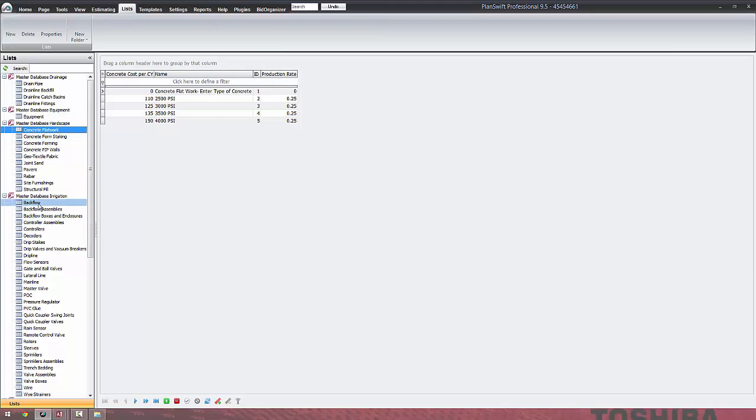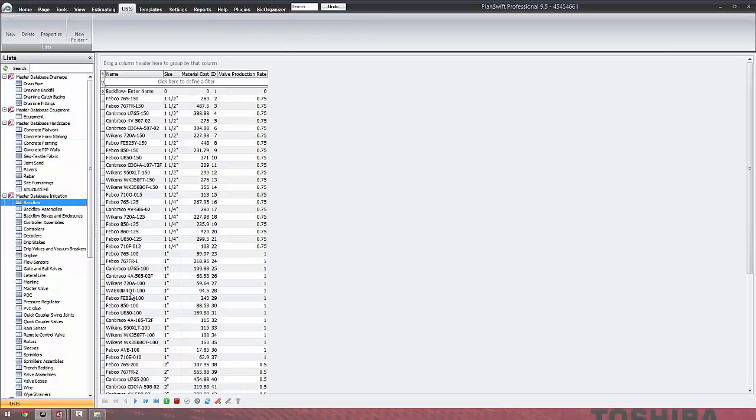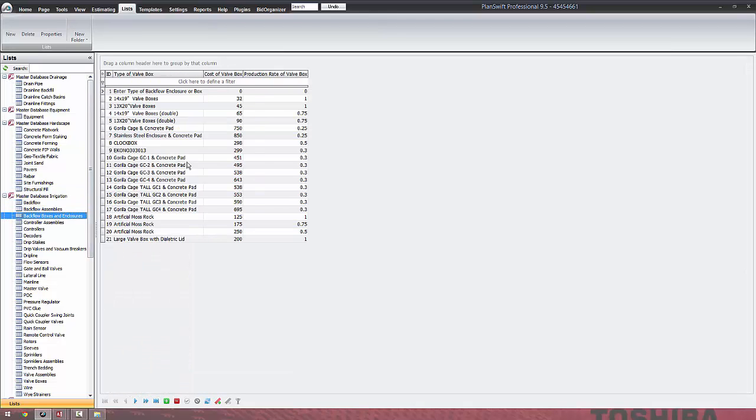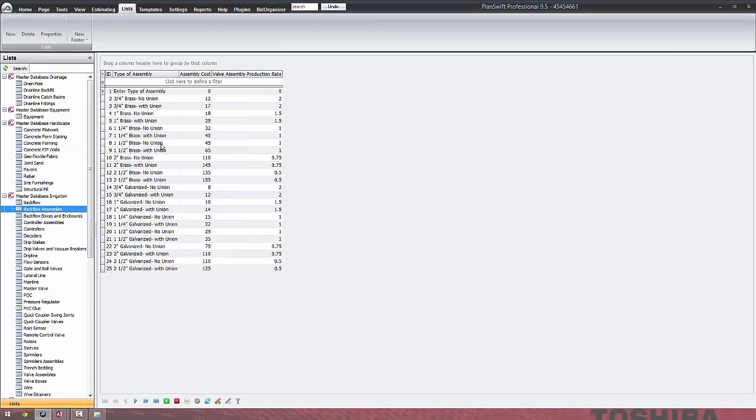So if we're going to take off a backflow, these prices will be there when we select that backflow. And that size, it'll select the dollar amount and the production rate. And when we set the backflow enclosure, that we select that one, that dollar amount production rate goes in there, and the backflow assemblies, same thing. So you're ending up with a standardized way of estimating and controlling your bid costs as you go.